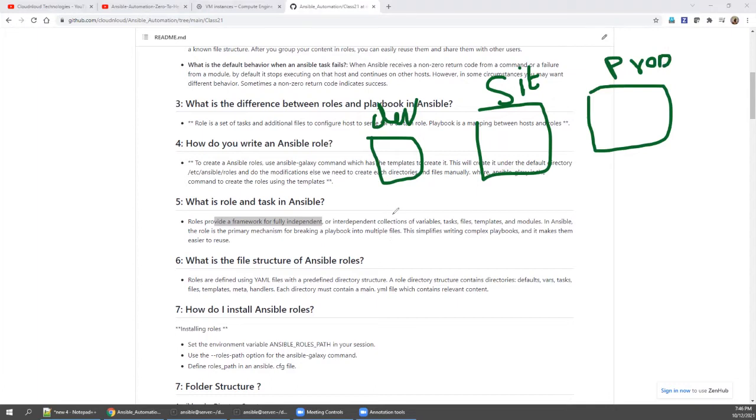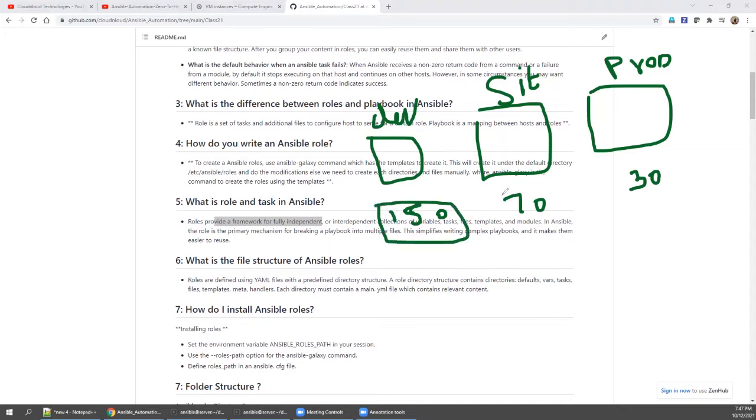In development, whenever you build any server, you need to install, say, 150 packages on one Linux server. The same Linux server in the SIT environment, maybe 70 packages you want to install. But if it is production, definitely you need some 30 tested, approved packages. Say every week you are doing 10 to 15 new server provisionings. So what will you do? For every server you need to go and install this 150, right?